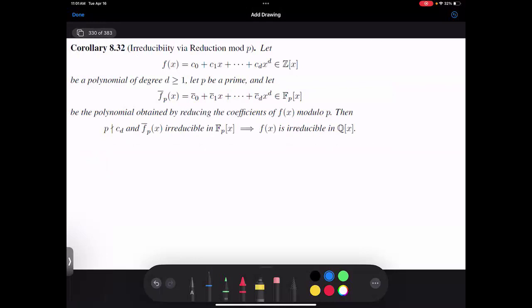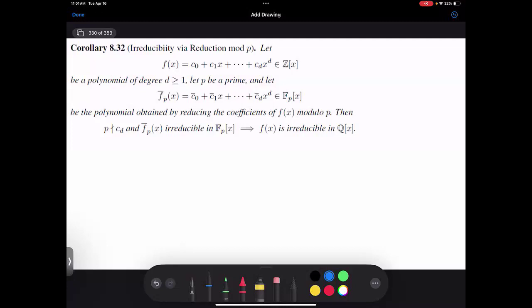If I have a function, let's say with integer coefficients, I can reduce and look at it in the field Fp. So this is characteristic p. So if p equals 7, then 7 is 0, 8 is the same as 1, 15 is the same as 1.